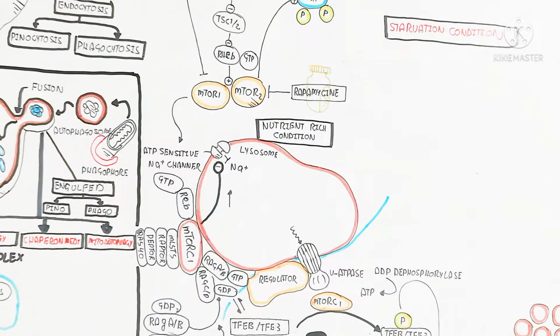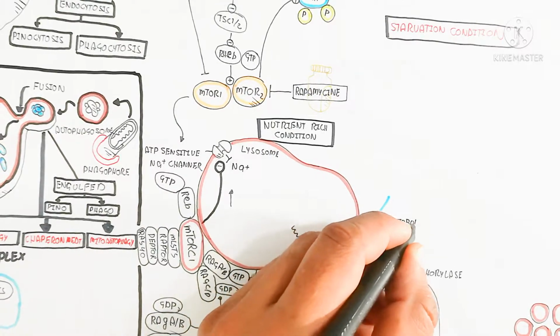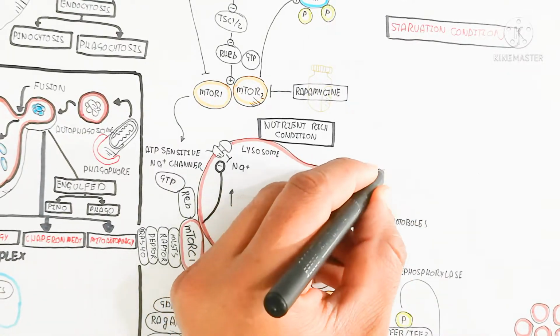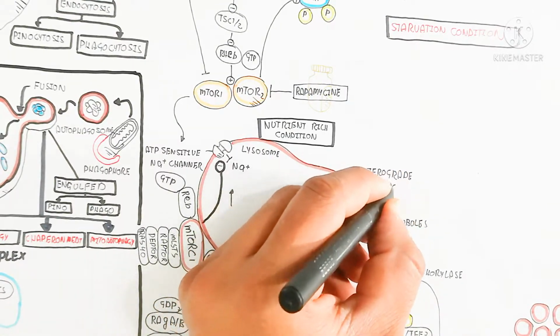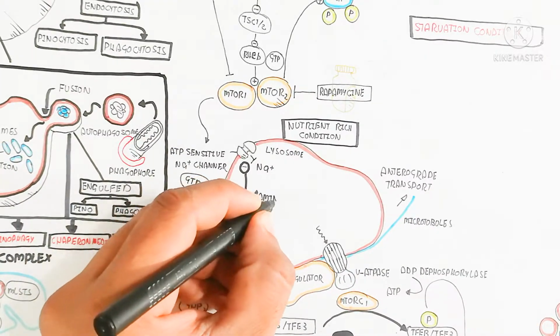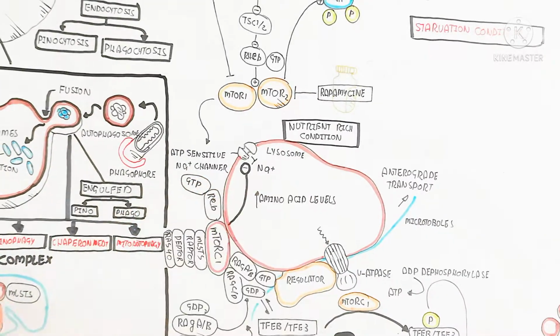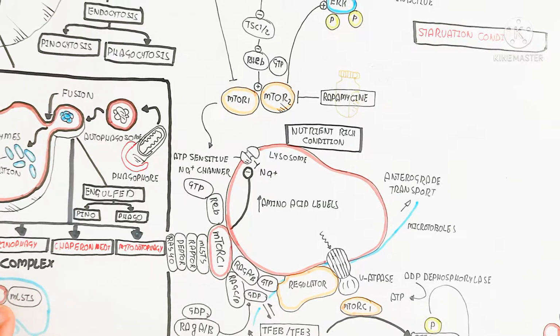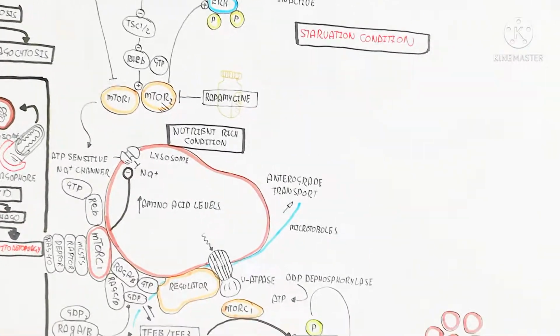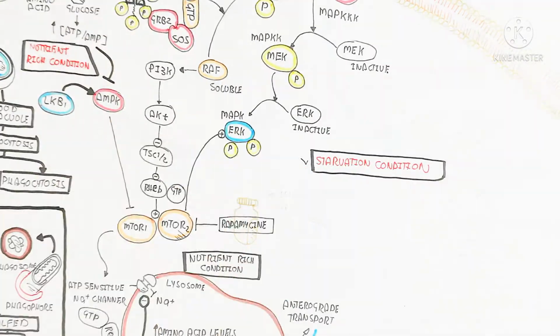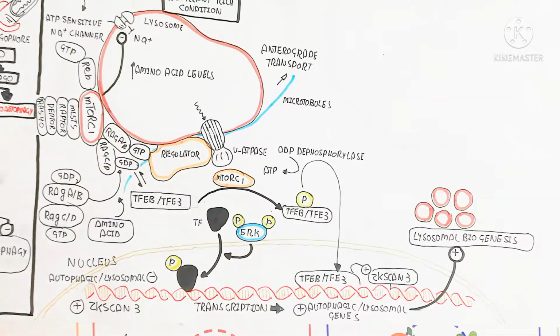So the transcription factor translates and produces the protein. And here you can see the microtubules increase during the nutrient rich condition to increase the proliferation of the cell, while the lysosomal biogenesis will occur. And in this way there is an increase of the autophagic activation during the starvation mode.